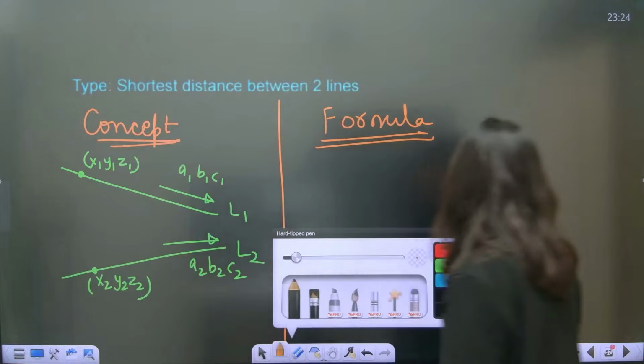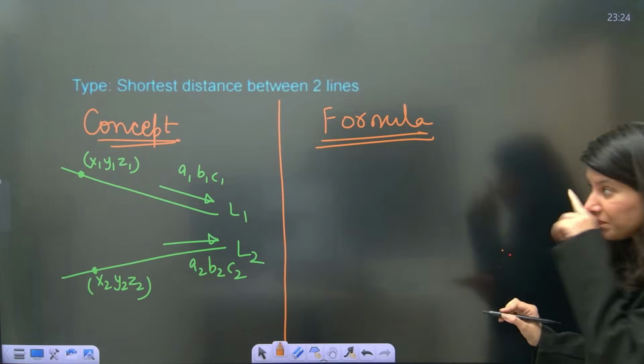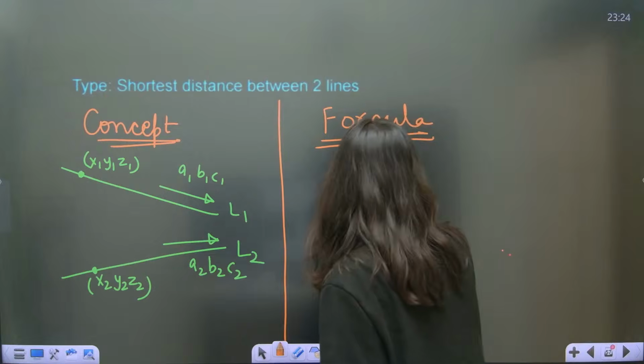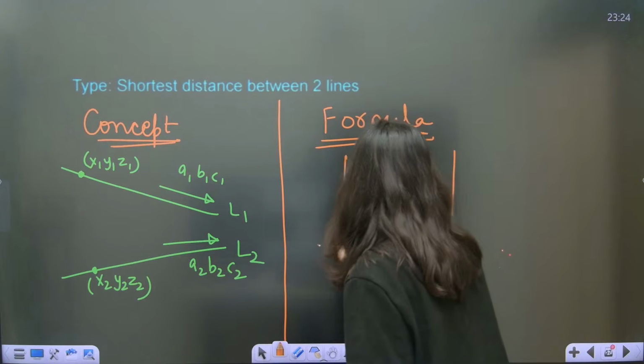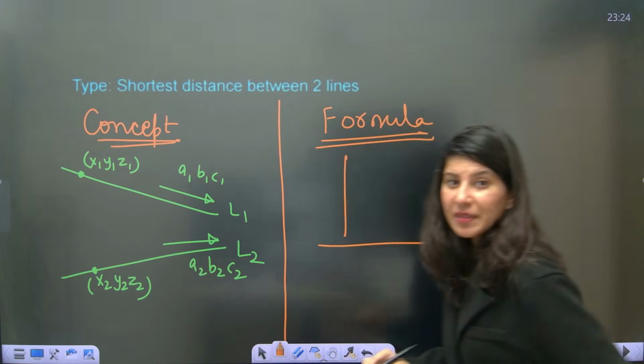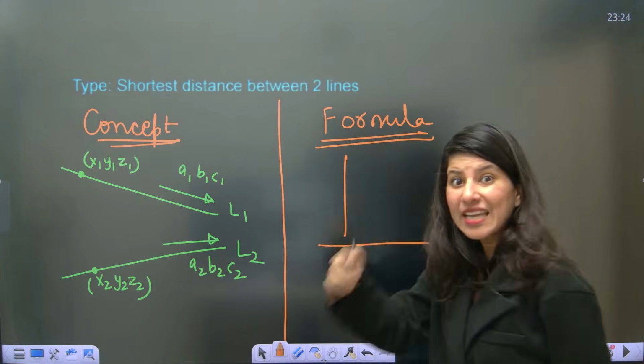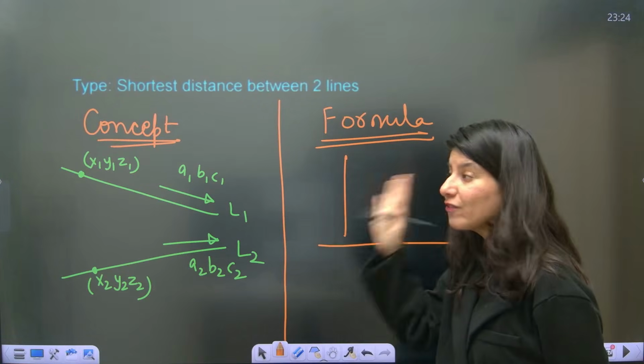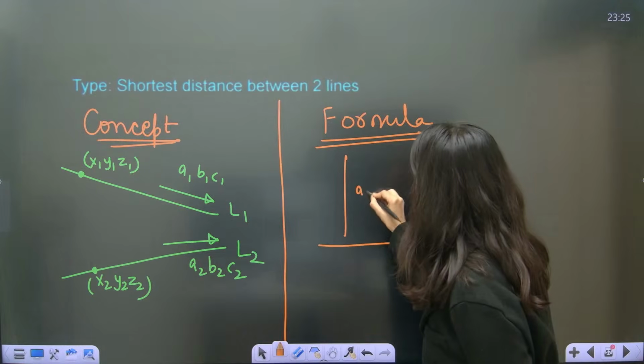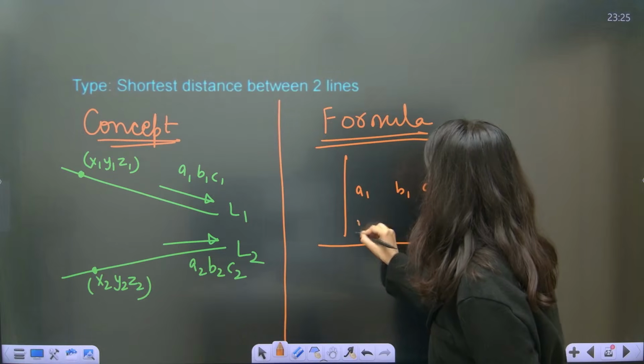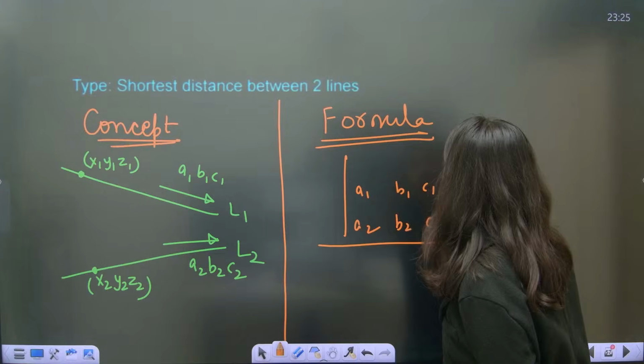Okay. Now let me tell you the formula of it. The formula says, again, you have to form a determinant in the numerator. What will be the determinant? Same as for coplanar lines, same formula, you have to copy paste. A1, B1, C1 will be in row number 2. A2, B2, C2 will be in row number 3.